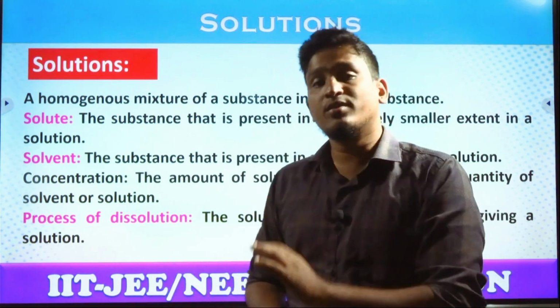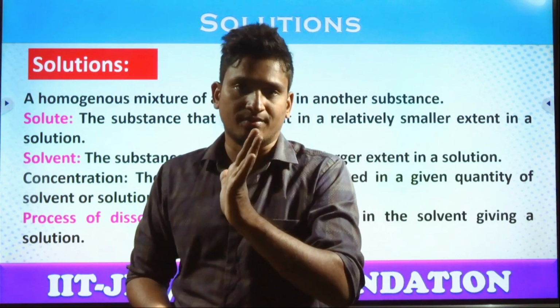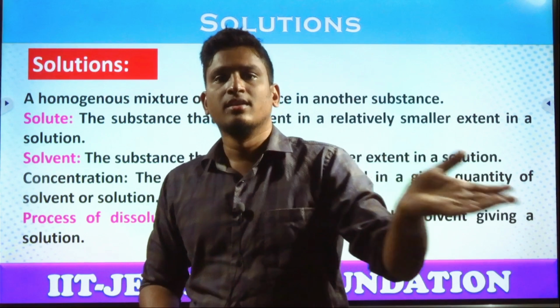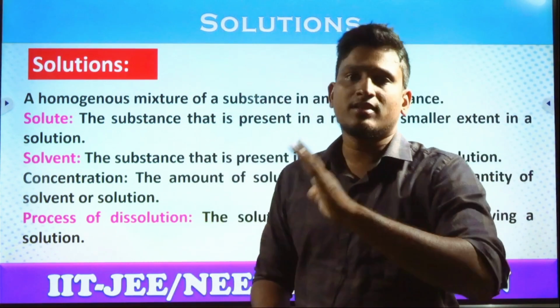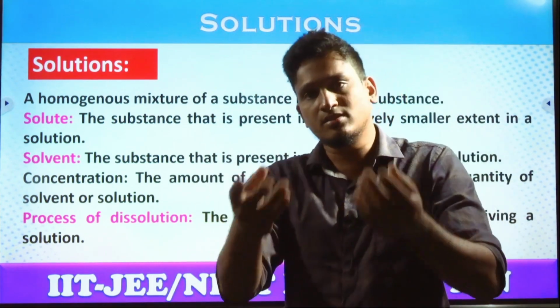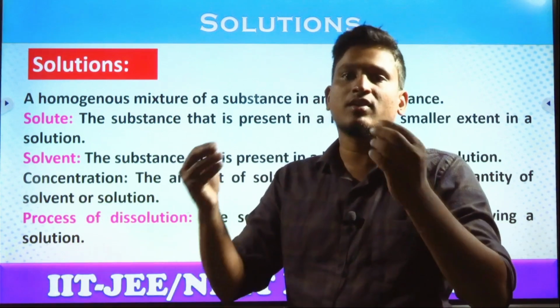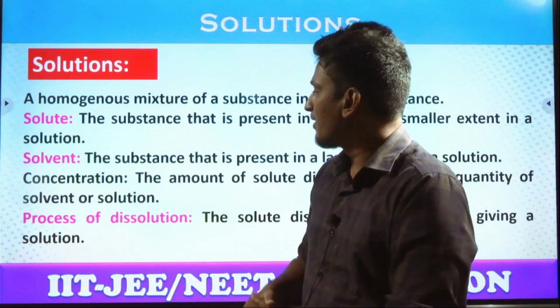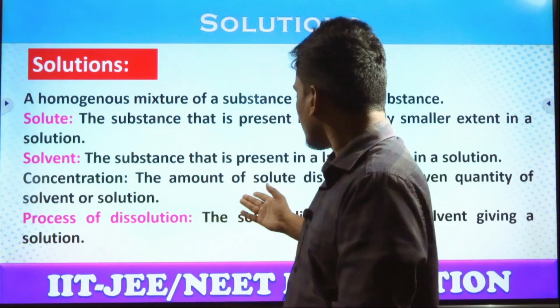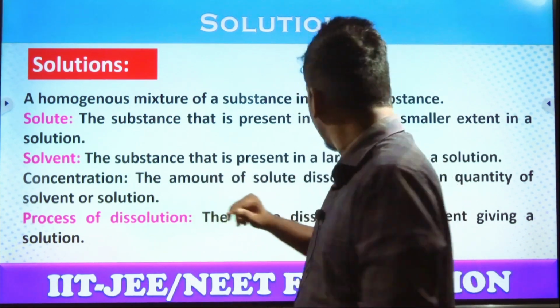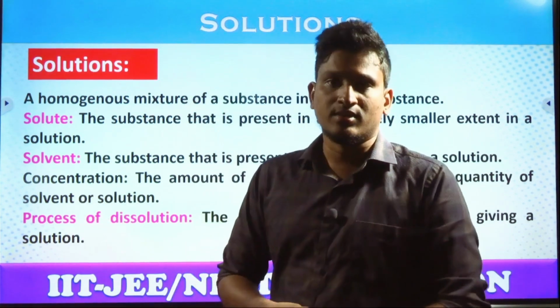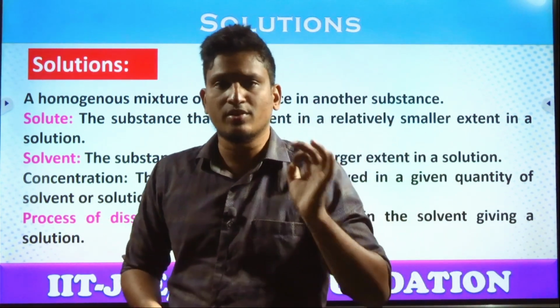Solute plus solvent together forms a solution. That means a solution is made up of two or more components. The components dissolved in another component, in lesser quantity, are called solute or solutes, and the higher quantity is called the solvent. Next, concentration. The amount of solute dissolved in a given quantity of solvent is called the concentration of the solution. Concentration is also very important, students.